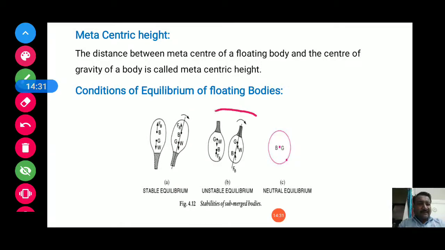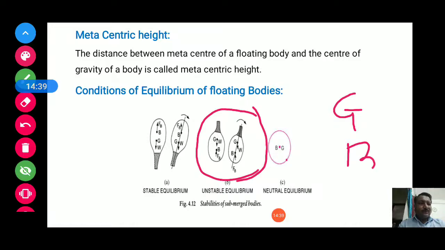In case of unstable equilibrium, the condition is different. In this case, G is above B. G, the center of gravity, is above B, the buoyant point, and through the center of gravity weight is acting, and at the buoyant point the buoyancy force is acting, and these two are opposite. Weight is acting in the downward direction and buoyant force is acting in the upward direction.